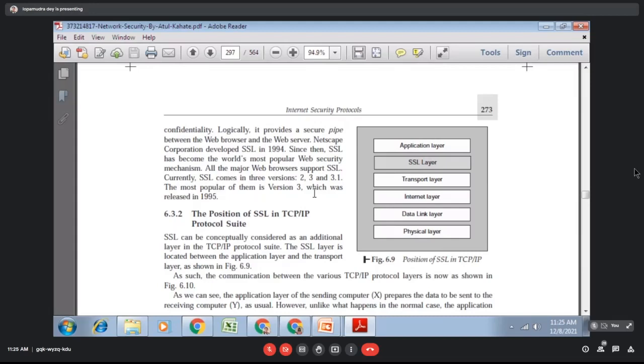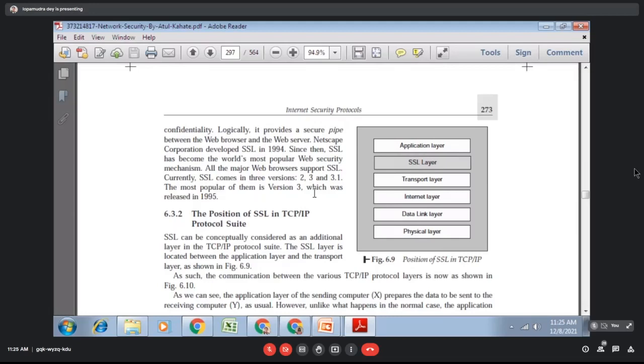Whatever data you are transferring from the application layer goes to the SSL layer, where some security information is added in the header field, as you see. After that, it goes to the transport layer, then the internet layer, then the data link layer, and then the physical layer.